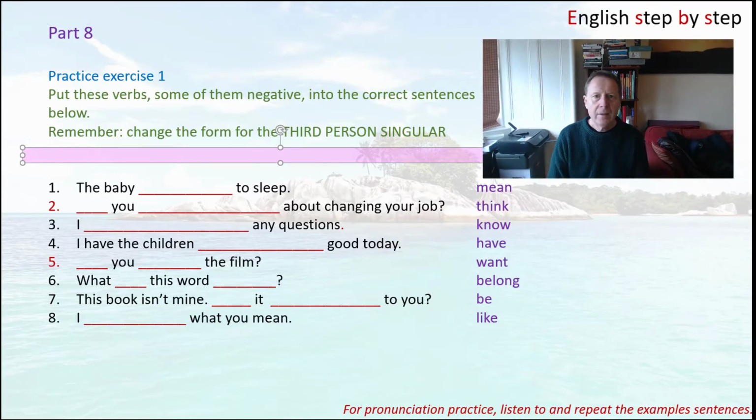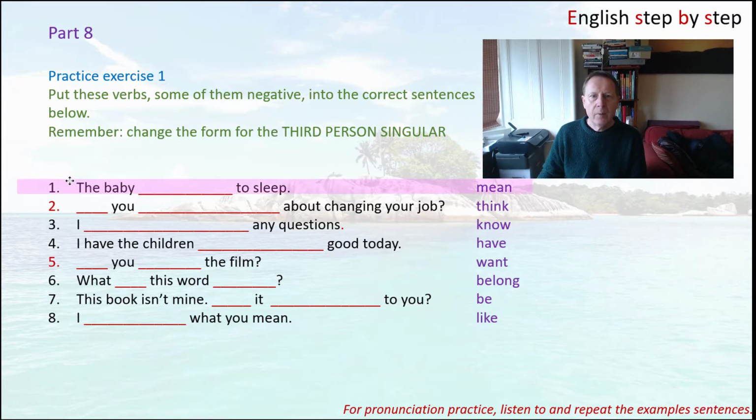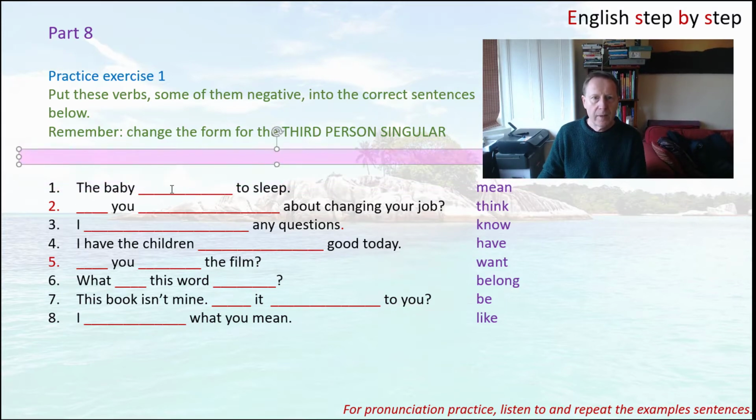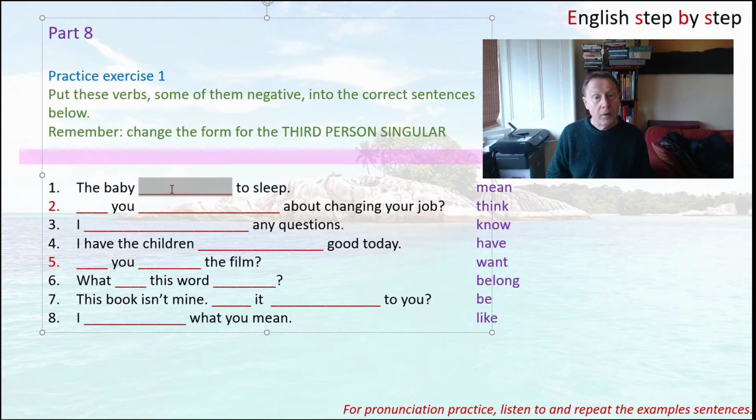So let's check the answers to these sentences which were in the last video. That was the step 4 video. So the first one is about a baby, and the only verb that fits this sentence is want. And remember, this is third person singular, so it has to be wants.